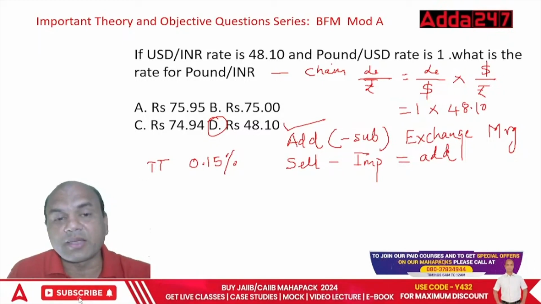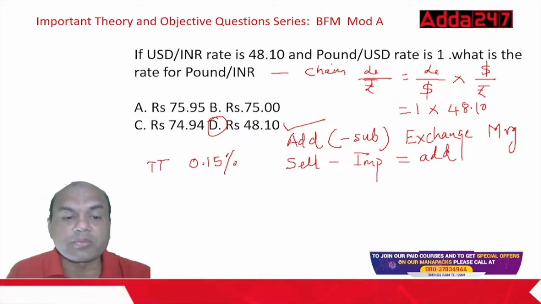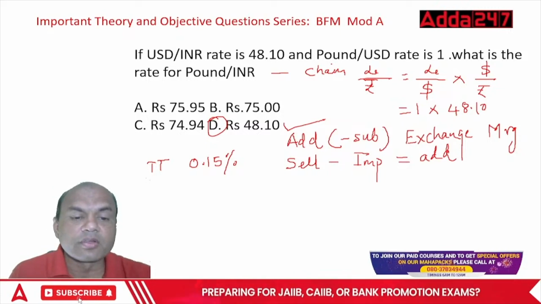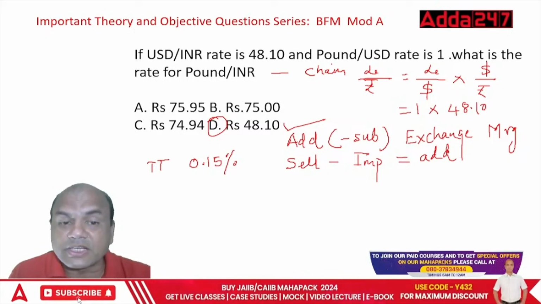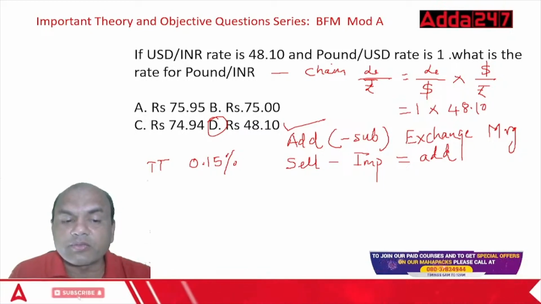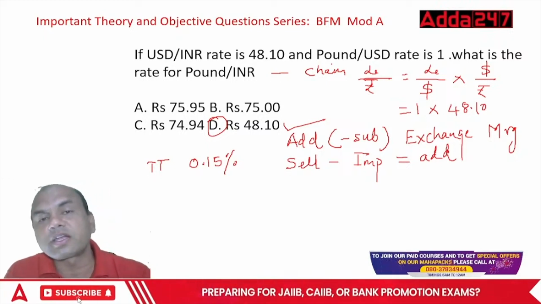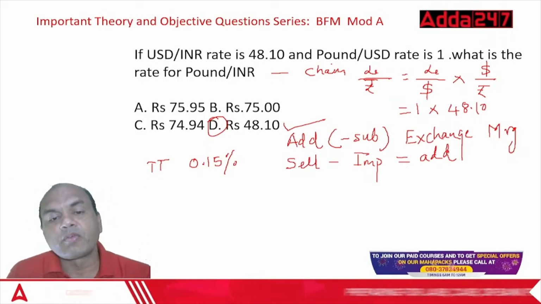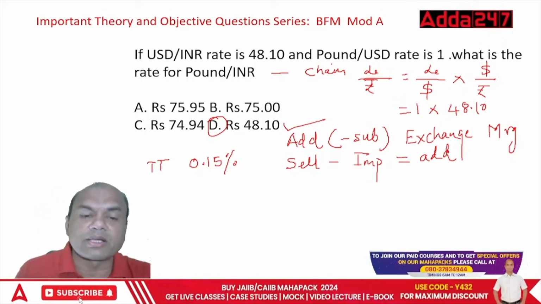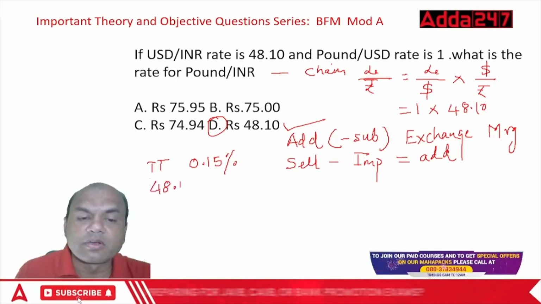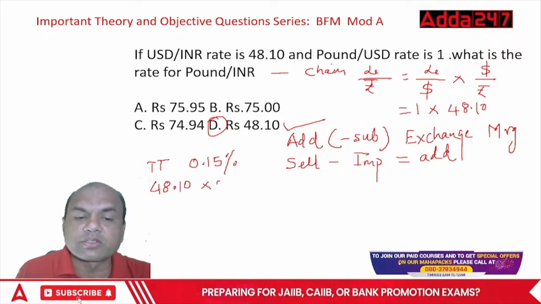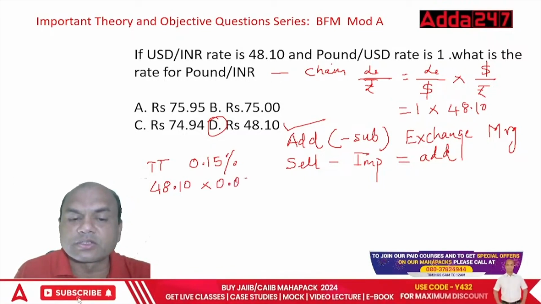Because in CAIIB you get higher level problems. So 48.10, what is the answer you are getting, into 0.15%? Percent means divided by 100, so it will be 0.0015. What is the margin you are getting in rupees? So 48.10 into 0.0015. See this, 0.0015.